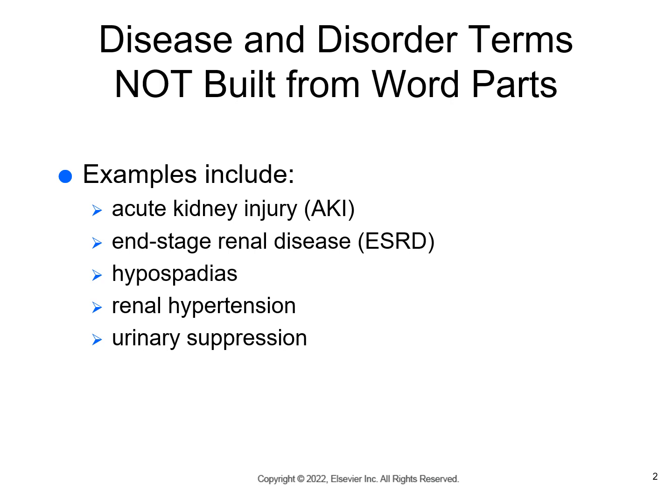Hypospadias is a congenital defect where the urinary meatus is located, for males, on the underside of the penis, or it can be located in different locations than normal for the female as well. Renal hypertension is an elevated blood pressure because of kidney disease. Urinary suppression is a sudden stoppage of urinary formation in the kidneys.